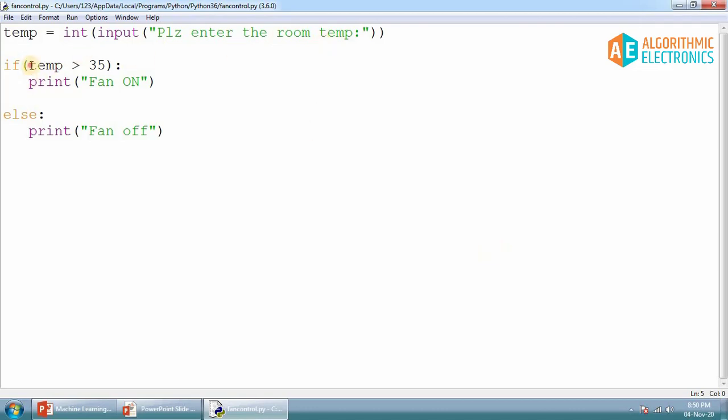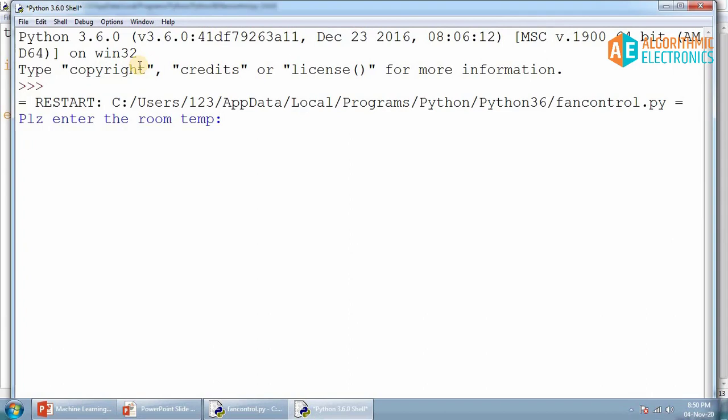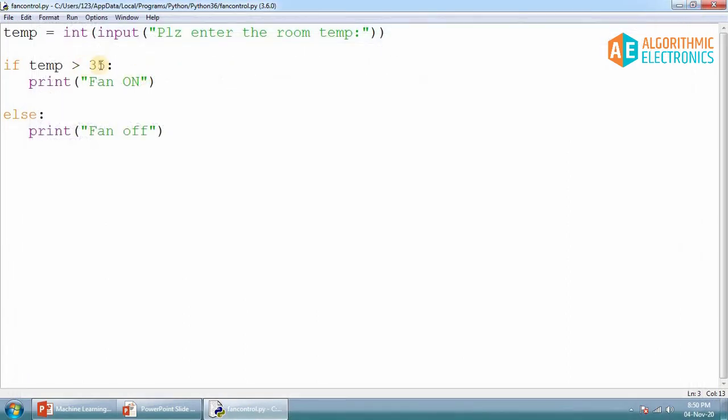Now one more question: if I do not write these brackets, if the temperature is greater than 35 degrees centigrade only, what will happen? Will it be a valid statement in Python, or will it generate an error? If I run this code, there is absolutely no error. So these brackets were optional. If you want to put such brackets, you can. If you do not want to write any brackets, then totally fine, you can just write the if statement without brackets. Now here again I put 35, and in this case the fan is off because 35 is not greater than 35, it is equal.